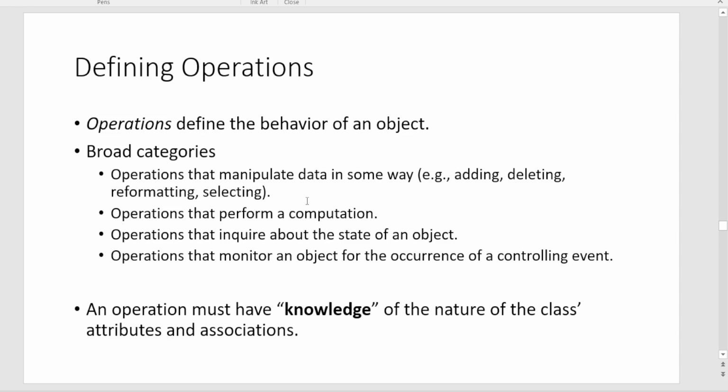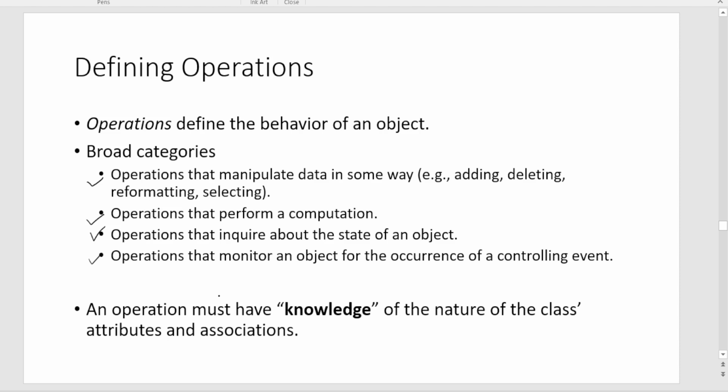Okay. Now operations, on the other hand, are the behavior of an object. Operations can be defined into 4 broad categories. First, operations that manipulate the data in some way, like adding, deleting, reformatting, selecting. These are the operations that we can do as a part of data manipulation. Then next, we can have operations that perform certain computations, right? The next is the operation that can inquire about the state of an object, and finally, operations that monitor an object for the occurrence of a controlling event, right?